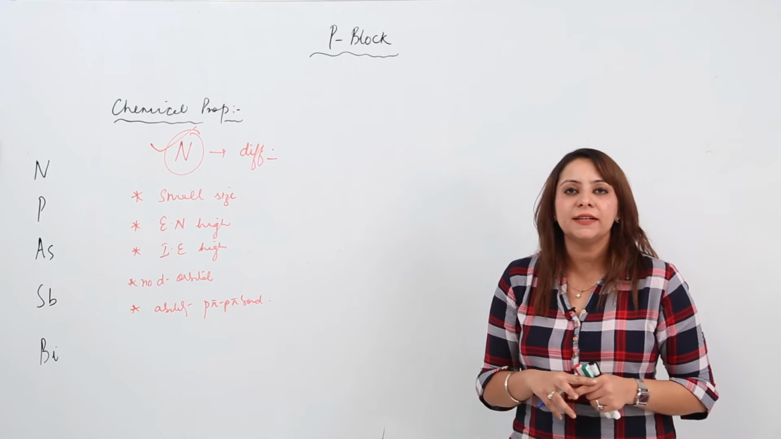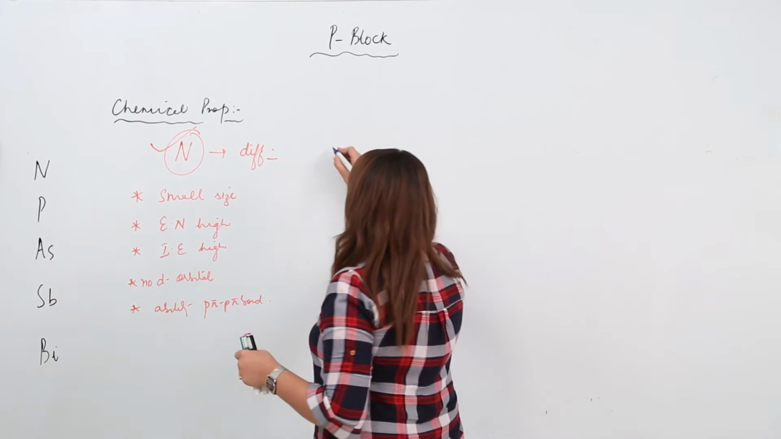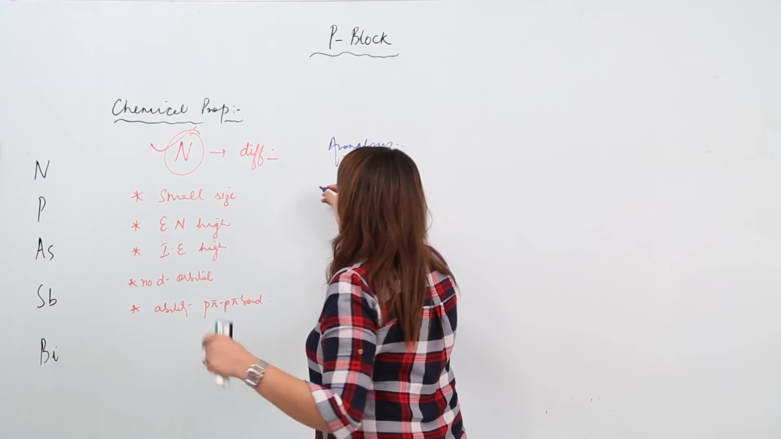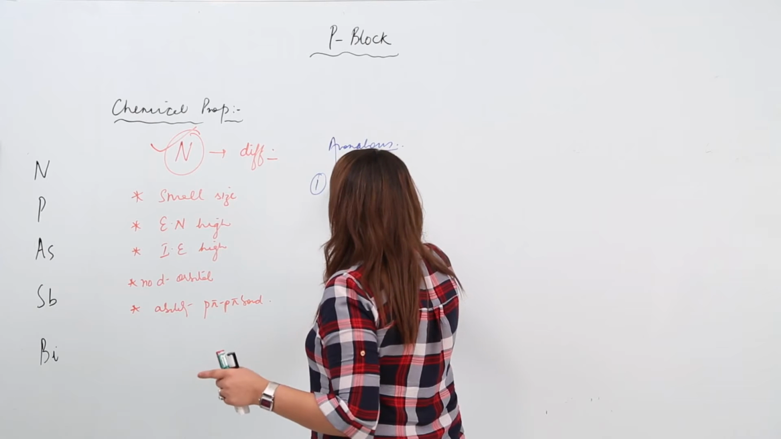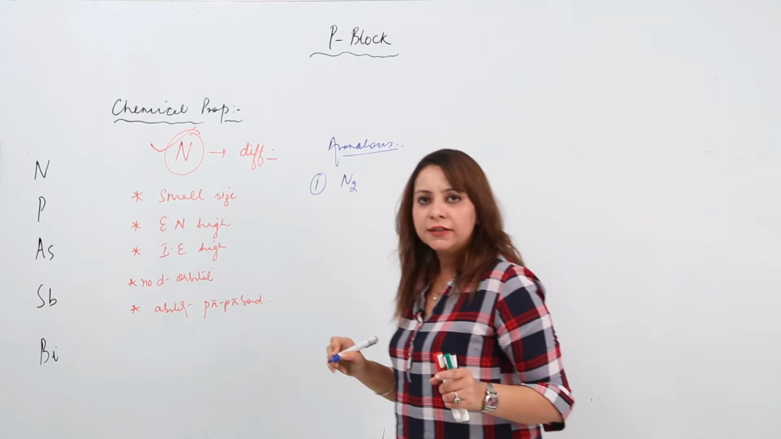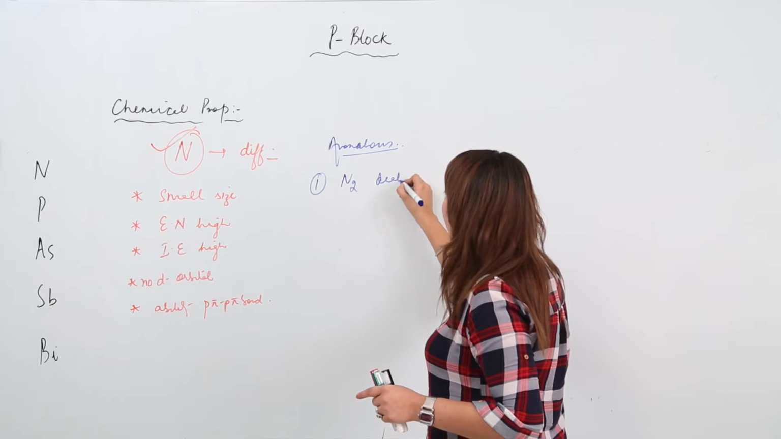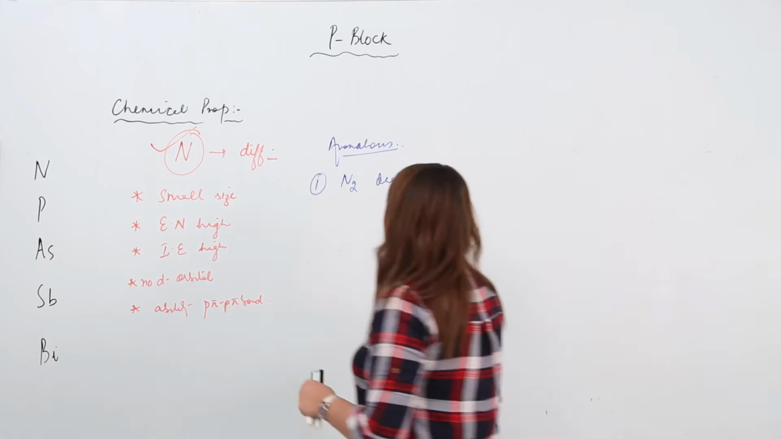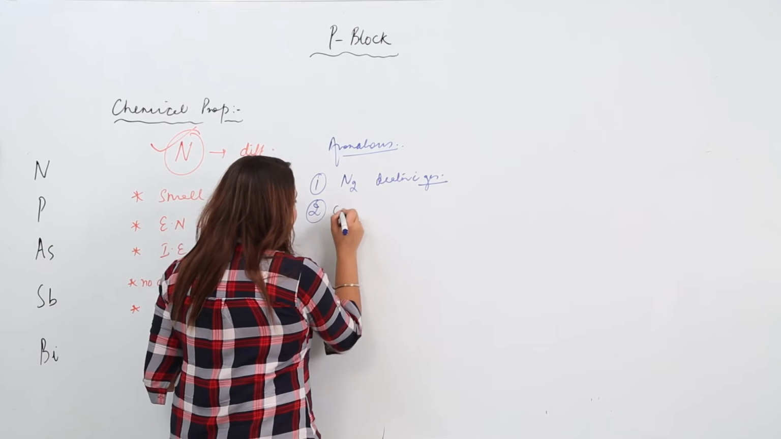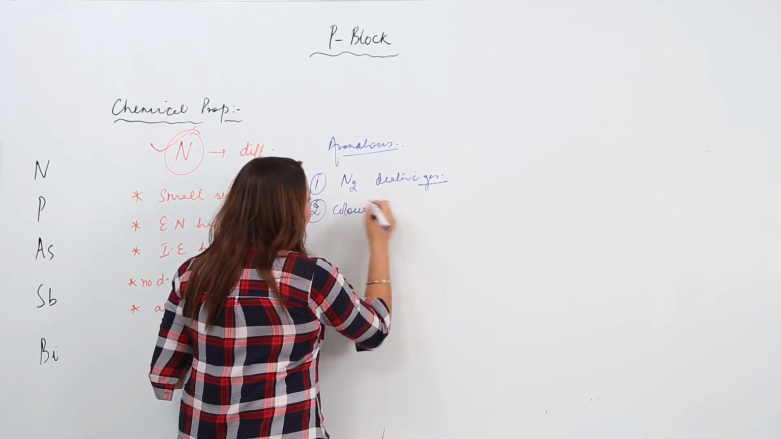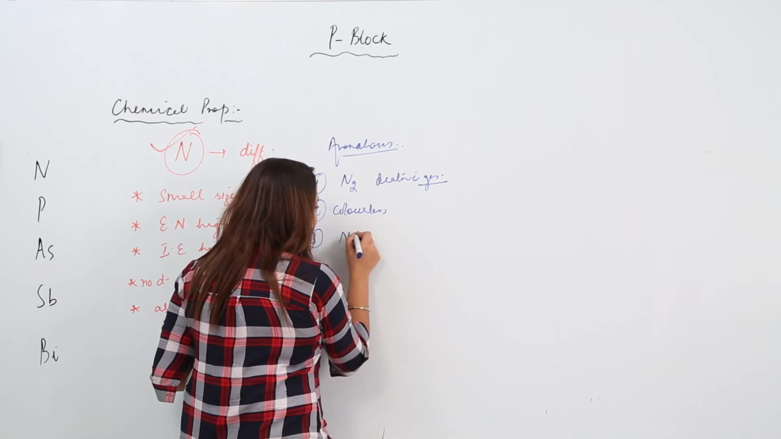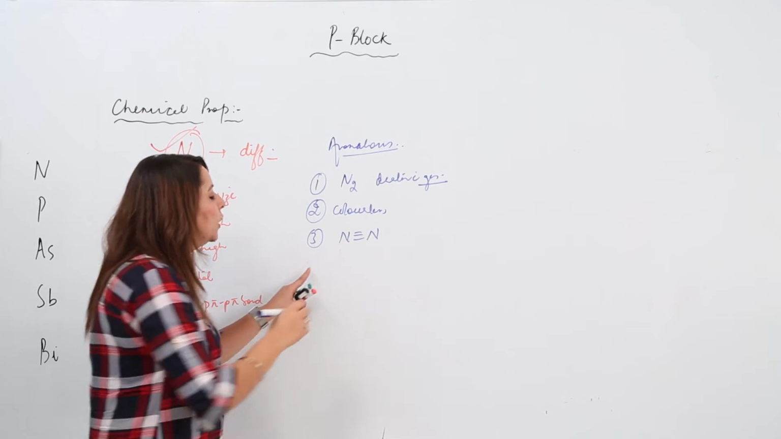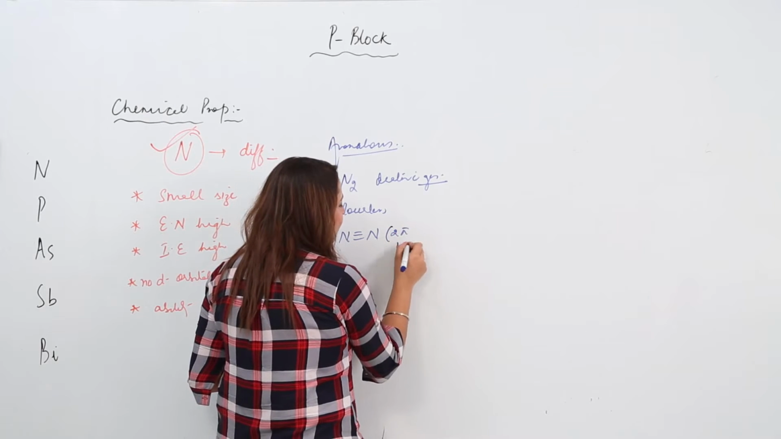Now if we look at the different properties that nitrogen exhibits, and try to write the exceptional or anomalous properties, you know that it exists in nature as N2, a diatomic gas, and moreover the gas is colorless. And if we look at the bonding, there is a triple bond between the nitrogen atoms. That means it has 2 pi bonds and 1 sigma bond.